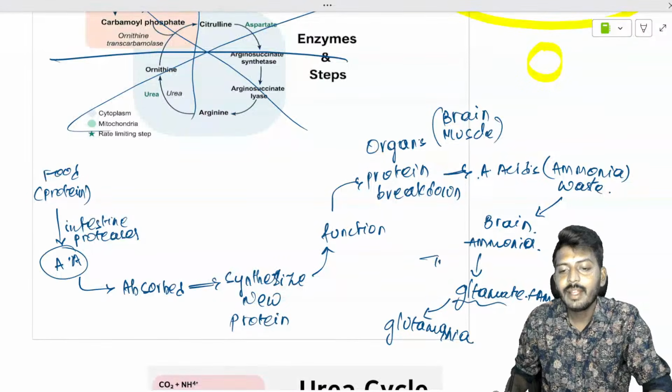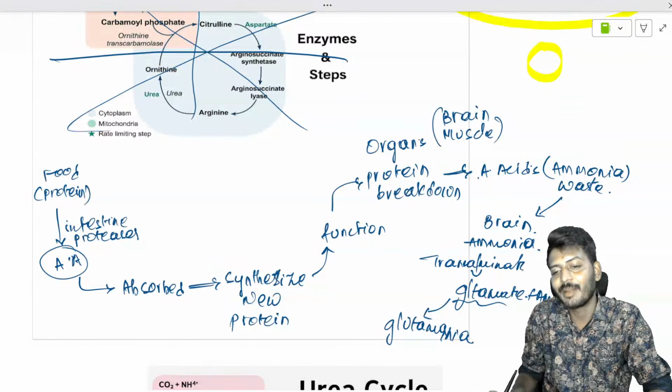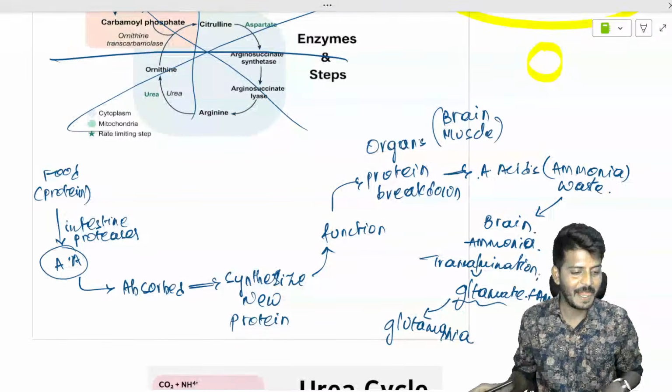is only called transamination. Transamination requires which vitamin? Vitamin B6. Correlation. समझ में आई बात?